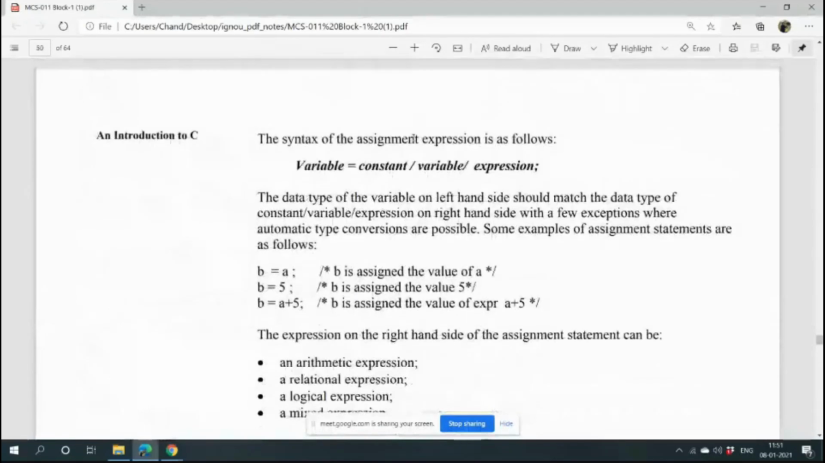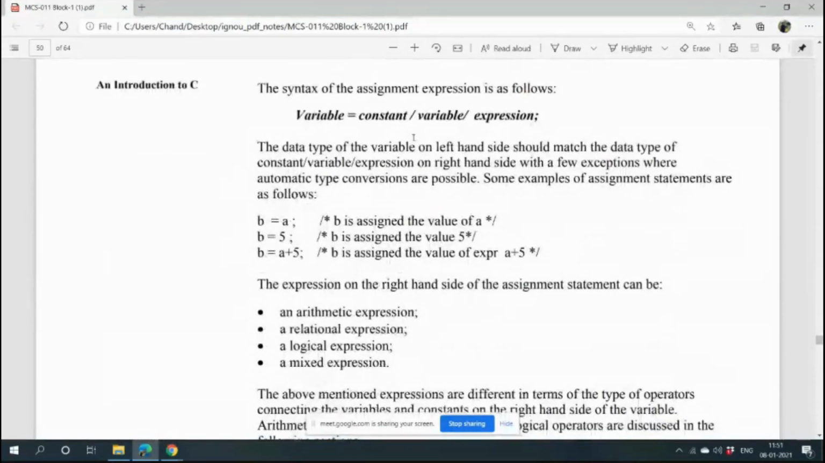Now the expressions and operators. Suppose when we are going to write one C program, what things do we need? One variable we need. And as the value of the variable, we can put a constant, a new variable, or a new expression. Variable equals constant, b equals 5. So one constant is assigned to a variable. b equals a, another variable is assigned to b. And b equals a plus 5. What does it signify? b equals a plus 5 is an expression.